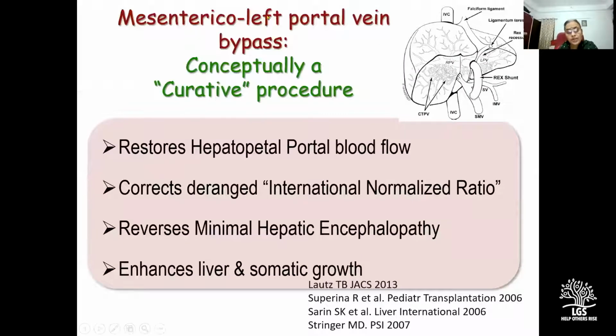So conceptually, a mesenterico-left portal vein bypass is a curative procedure because it restores hepatopetal blood flow. And by doing so, it corrects deranged INR, it reverses minimal hepatic encephalopathy, and it enhances liver and somatic growth. And in this study from Dr. Superina's group, published in JACS 2013, they have objectively documented correction of deranged INR and improvement in serum ammonia levels pre-Meso-Rex bypass and post-Meso-Rex bypass.